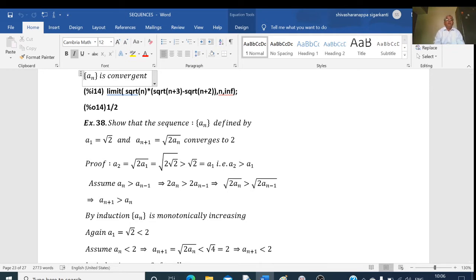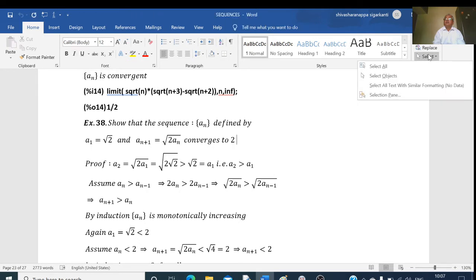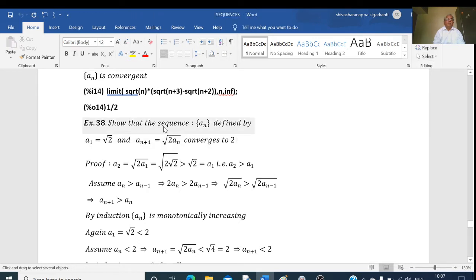In this video, we test the convergence of some sequences. This is an example. Show that the sequence an defined by a1 equal to root 2 and an plus 1 equal to root of 2 into an converges to 2. We have to show that the limit of this sequence is equal to 2.